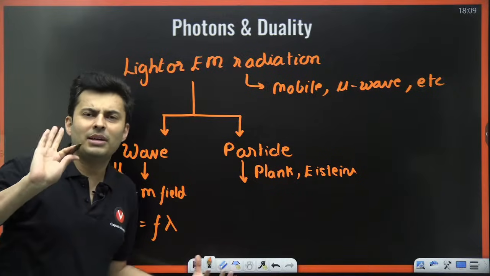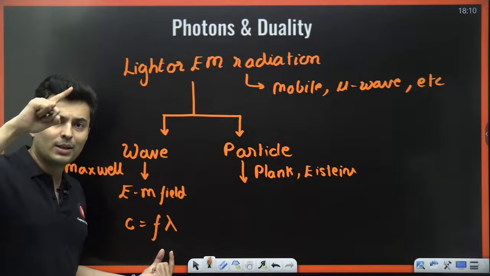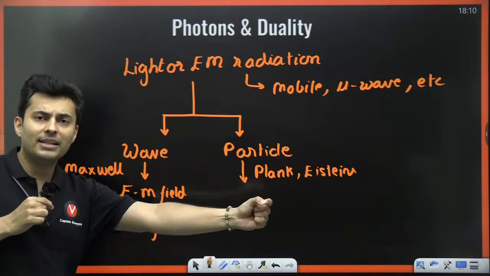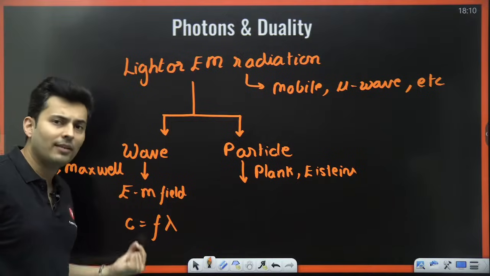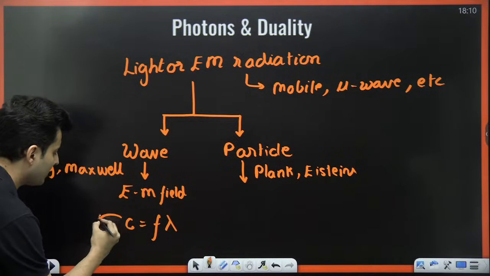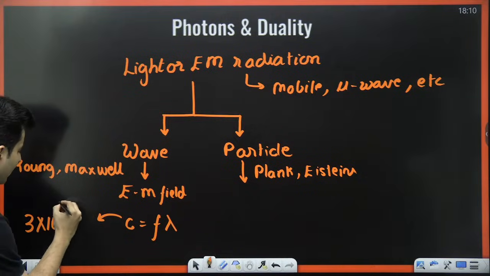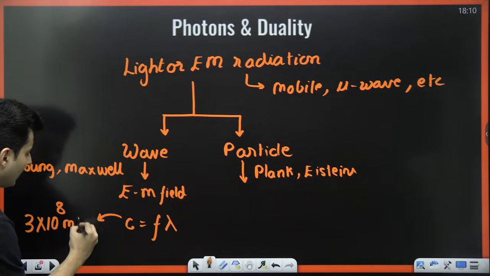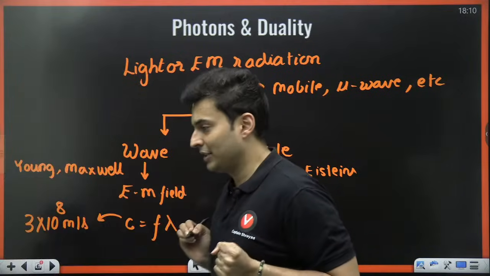And even if you don't remember, it's very simple. Speed is frequency into wavelength. Frequency is measured in hertz, wavelength in meters, how long one wave is. This is the speed of light. How much is roughly the speed of light? It is 3 lakh kilometers per second or 3 into 10 to the power 8 meters per second. That's the speed of light.